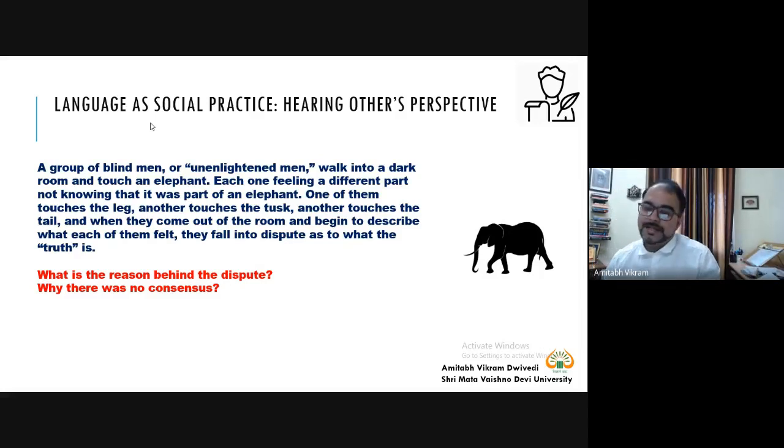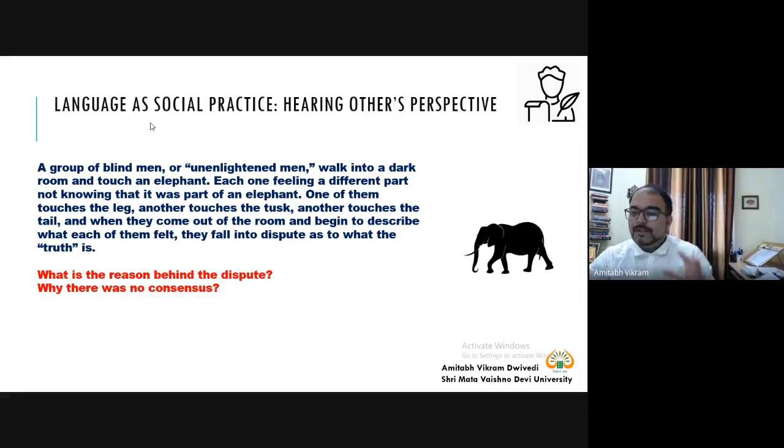Blind by birth, so they have not seen an elephant previously, and they do not know about such a creature known as an elephant. So what they are doing, they are touching the different parts of the elephant, not knowing that it was a part of an elephant. One of them touches the leg, another touches the tusk, another touches the tail, and when they come out of the room and begin to describe what each of them felt, they fall into dispute as to what the truth is, because each one has a different perspective.